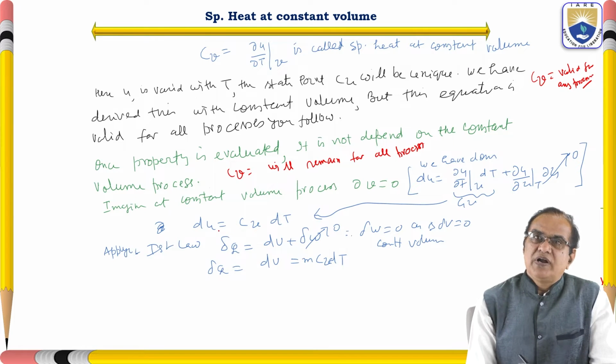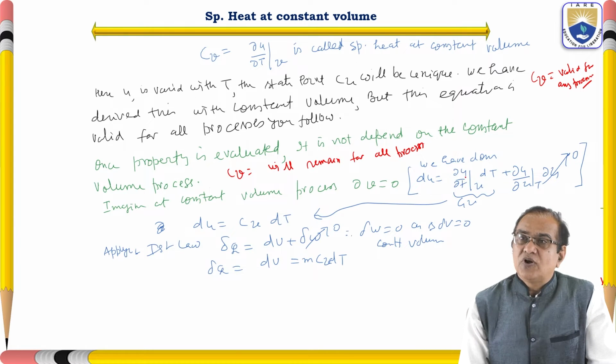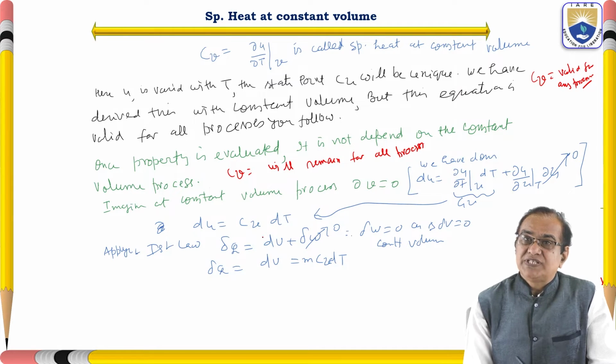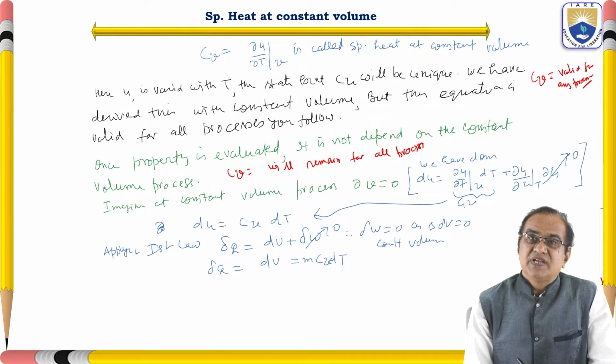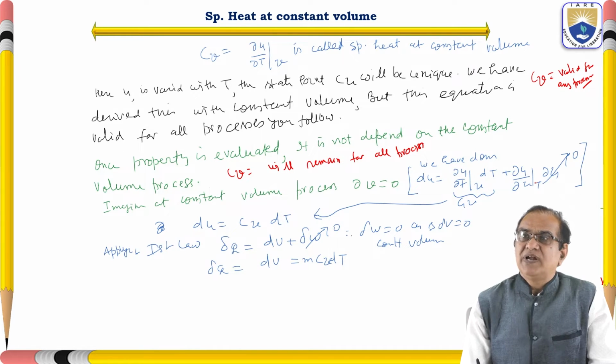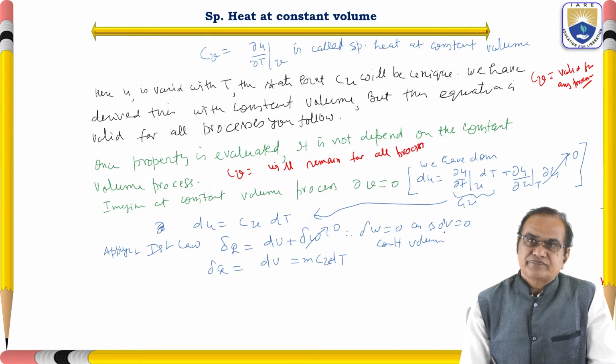So now, dU is equal to (∂U/∂T) into dT, and this is called Cv. So dU is equal to Cv dT. Applying the first law of thermodynamics, δQ is equal to dU plus δW. For constant volume, δW is equal to 0 as dV is equal to 0.